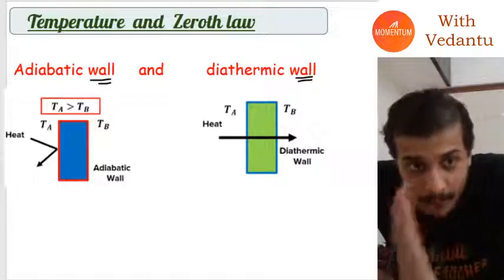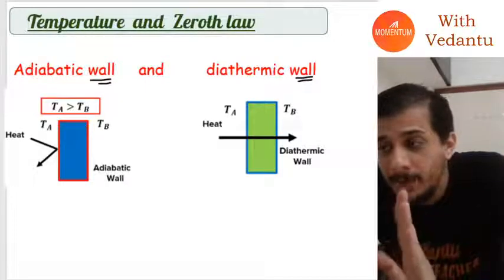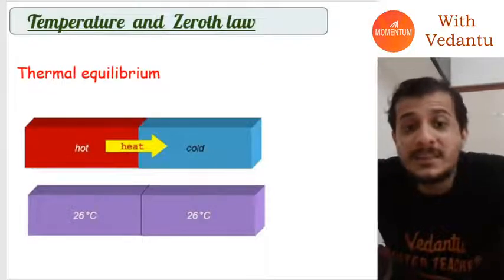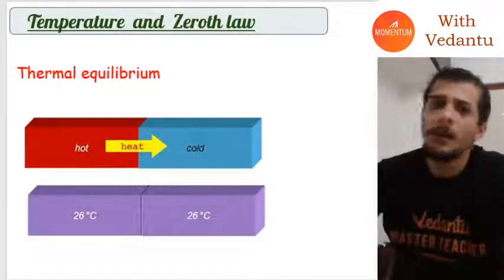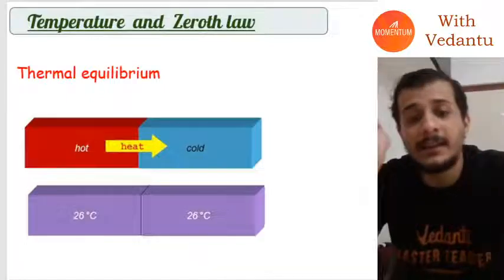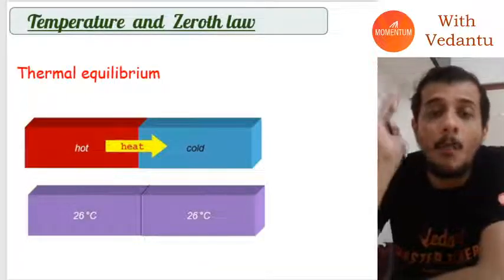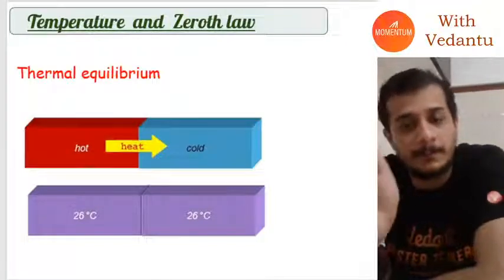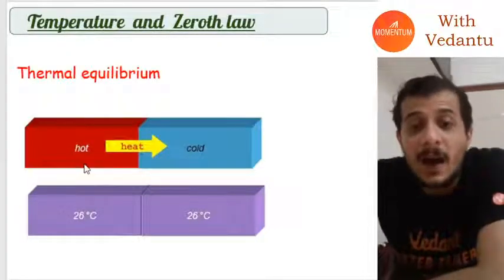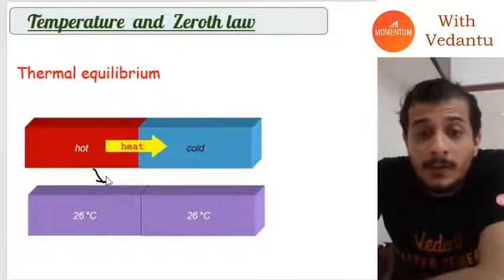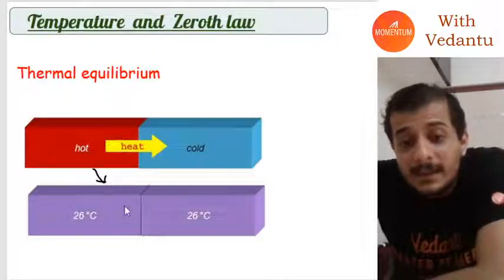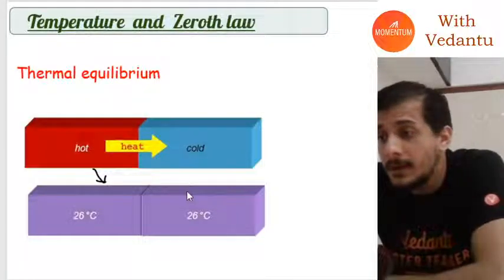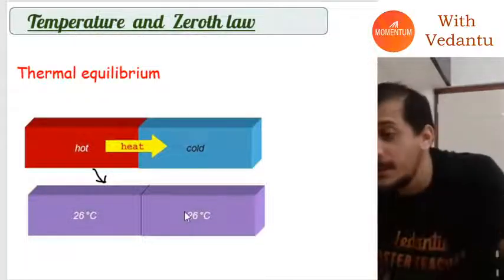Now, if you understand the difference between an adiabatic wall and a diathermic wall, guys, then let's talk about the second part, which is thermal equilibrium. I think everybody knows that heat always travels from higher temperature to lower temperature, and after a while, heat flow will stop when the temperature is the same for both the left and the right part, the same all around.